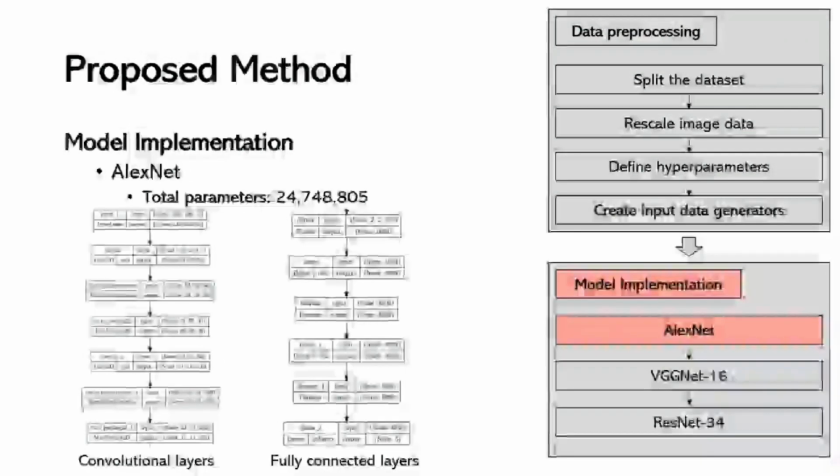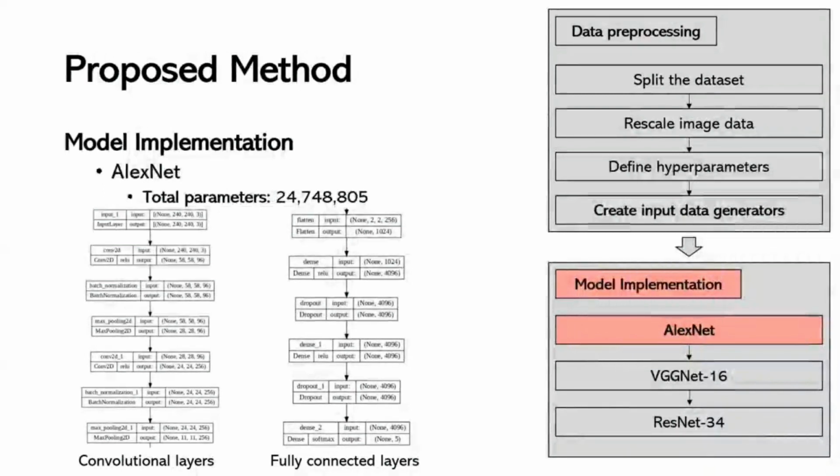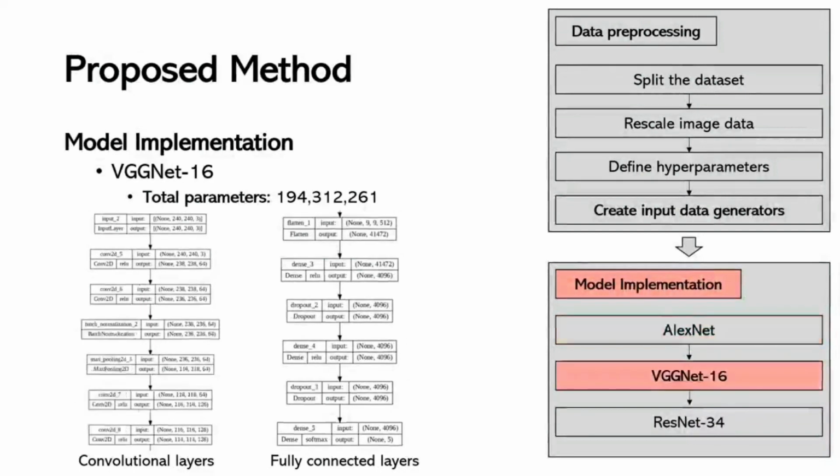These are the snapshot blocks of the convolutional layers and fully connected layers in AlexNet. You can see convolutional layers with the following batch normalization and max pooling, and each layer has its respective parameters such as the number of filters, filter size, stride, and so on. The VGGNet16 model comprises 194,312,261 parameters, following a similar structure with convolutional and fully connected layers.